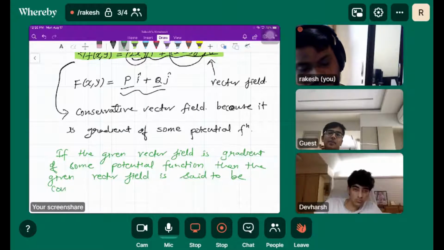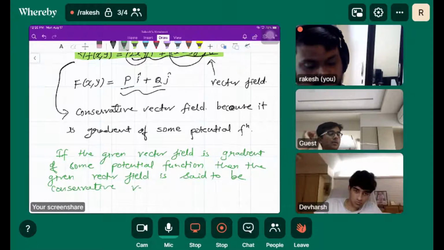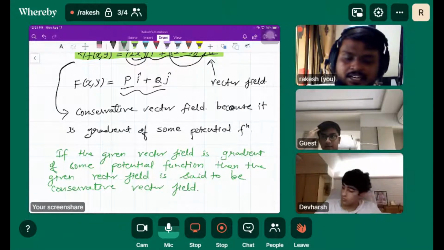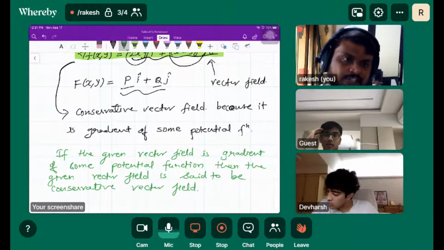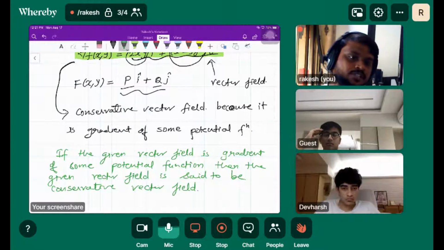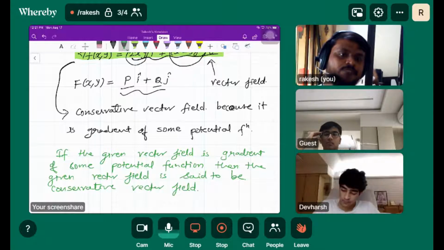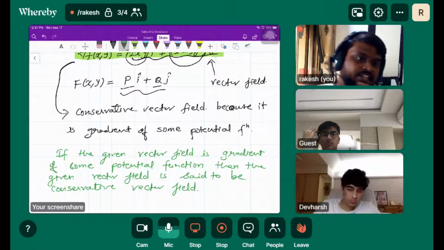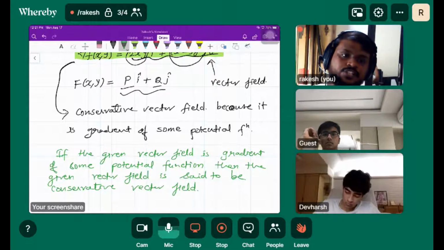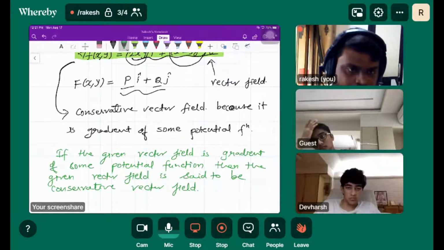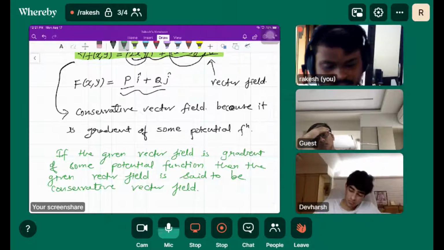So, for example, if we take x as kinetic energy and y as potential energy and z as position. Gravitational field, magnetic field, electric field, those are vector fields because those are derived from certain potential functions, right? Those are nothing but the force, certain force. So we derive the gradient vector field based on the given potential function. So if it is the case, the given vector field is said to be conservative vector field. We'll talk about it more when we proceed in this chapter.